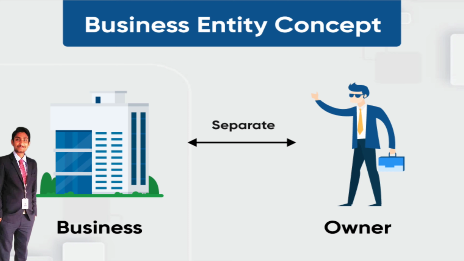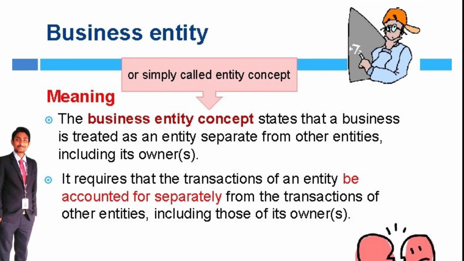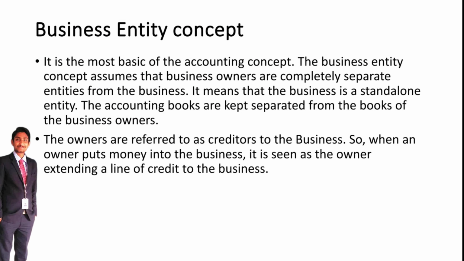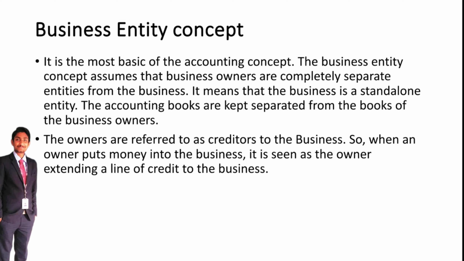The first one is the business entity concept, or separate entity concept. The business entity concept says we need to treat the business as a separate entity and the owner as a separate entity. We record business-related transactions separately and the owner's transactions separately.